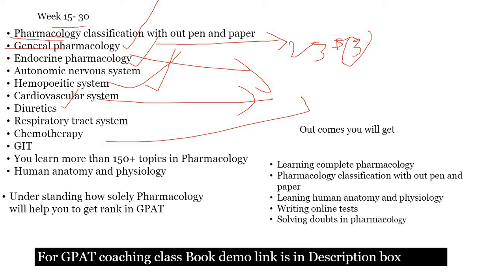In GPAT, if you see the complete pharmacology, more than 150 topics are very important. If you focus on the complete 150 topics in these 15 to 30 weeks, that means each week you need to focus on 10 topics very clearly. Complete the 10 topics and you will clearly get the idea. At the same time, focus on the pharmacology classification because questions come from there, and on adverse effects, unwanted effects and side effects. Enzyme induction and enzyme inhibition are also very important; you will get questions from them.